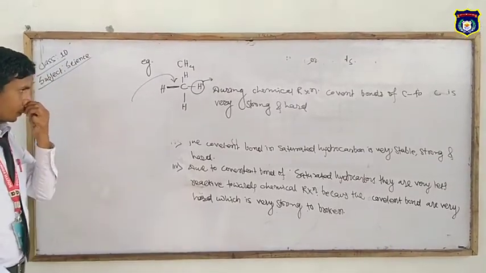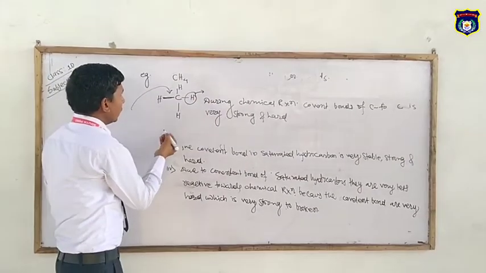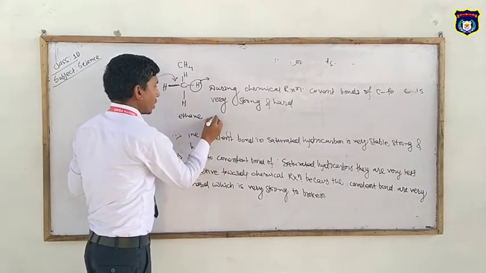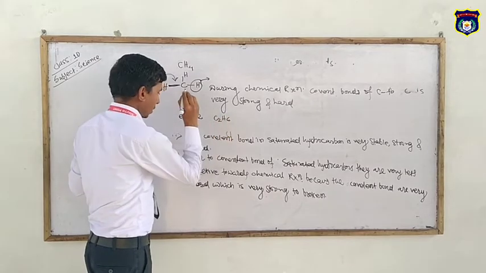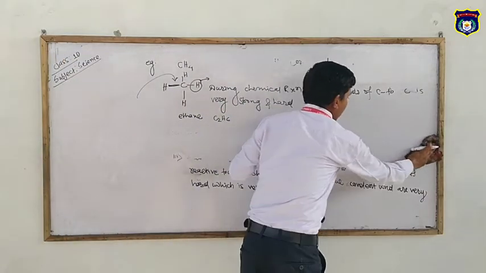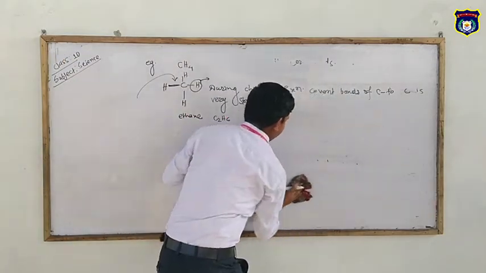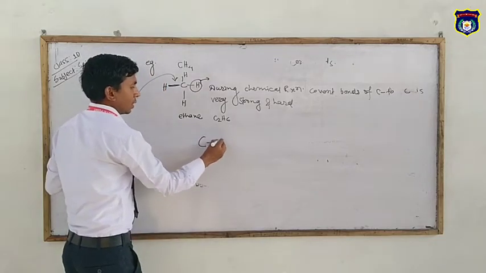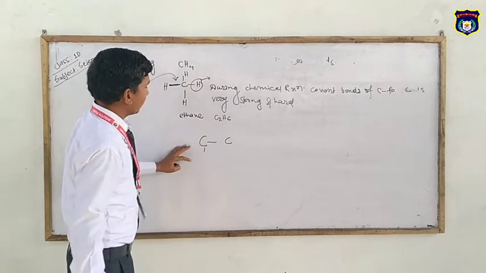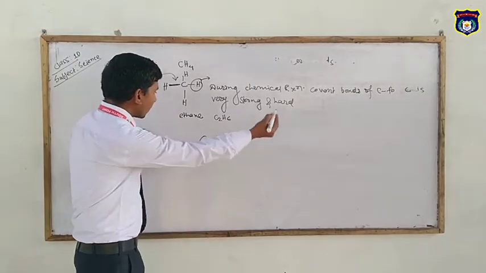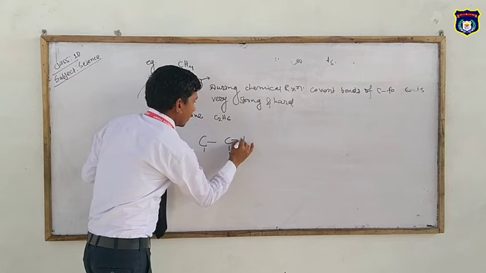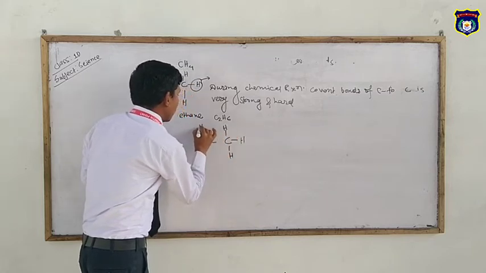See another example, ethane. Ethane's molecular formula is C2H6, and in ethane it is represented as C. In ethane, the bonding between carbon and hydrogens is also covalent.